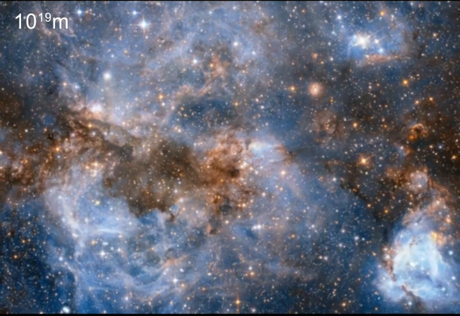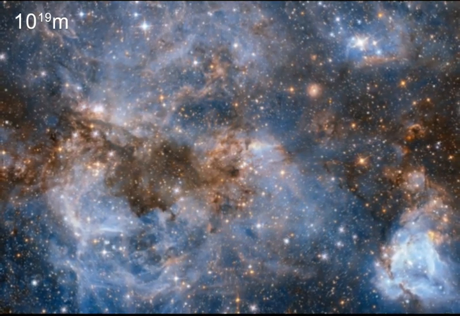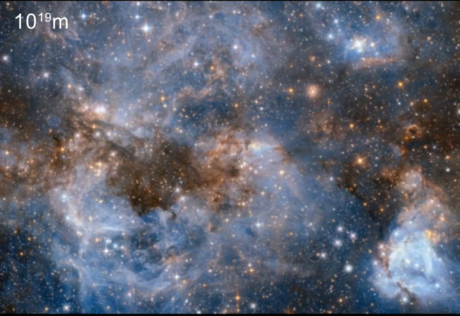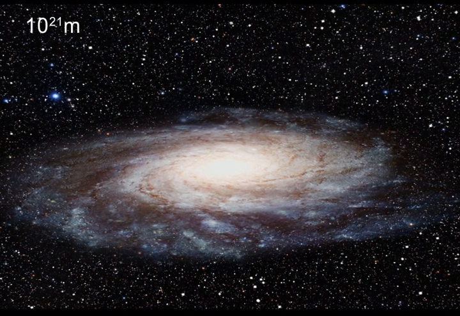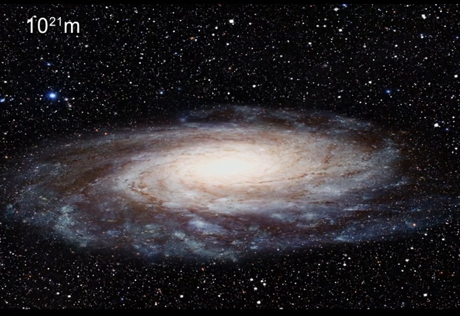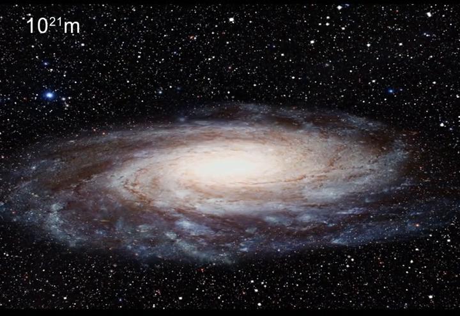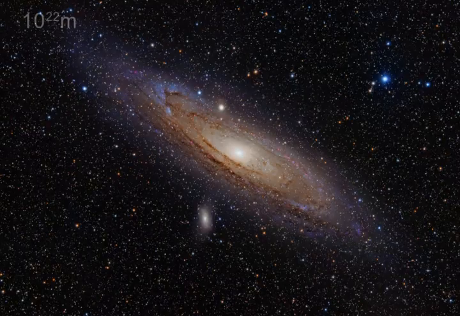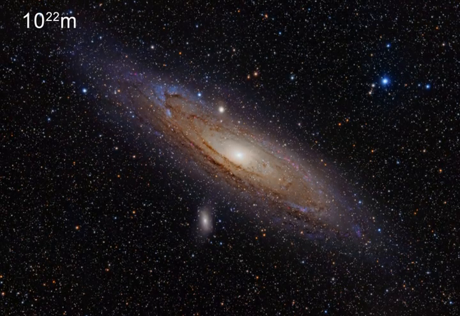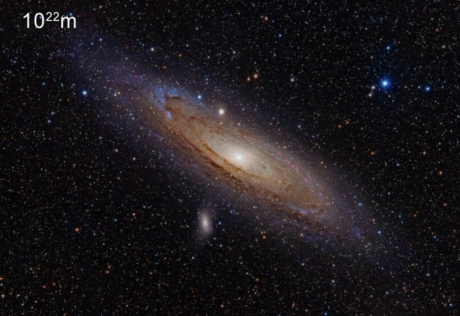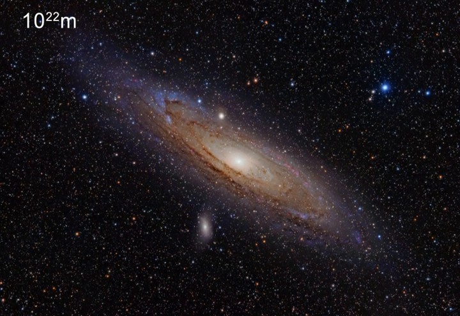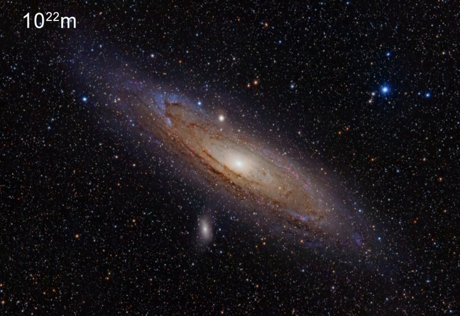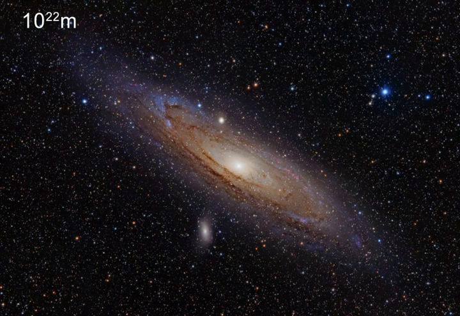Further into the galaxy, at 10 to the 19 meters, is the Orion Nebula, a region of space filled with large clouds of gas. The Milky Way stretches over 100,000 light years in diameter. The Earth rotates around the galactic center approximately every 250 million years. The distance to Andromeda, the next closest galaxy, is over 2 million light years. Andromeda will collide with the Milky Way galaxy in around 4 billion years. But don't worry, our solar system won't be affected, and it will be an amazing view.